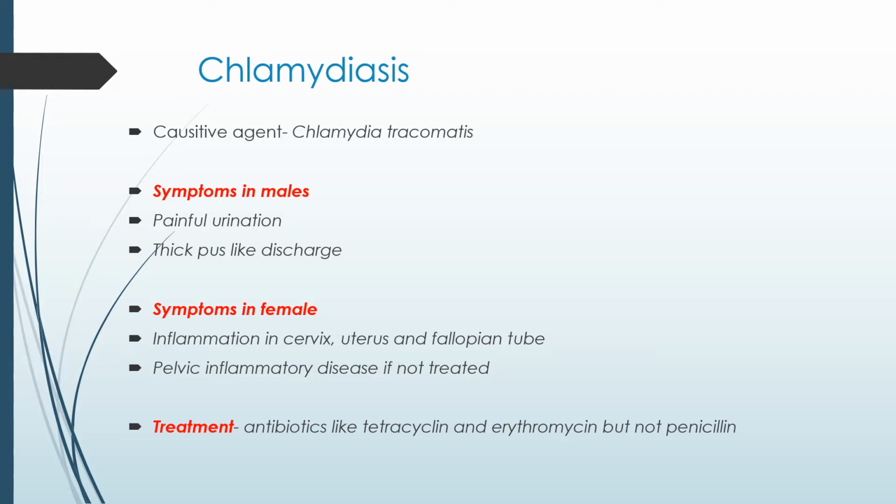Next, symptoms in females. The inflammation is seen in the cervix region, uterus and fallopian tube, and pelvic inflammatory disease is seen. That means all the pelvic region organs, including the ovaries, are affected and become painful, and this is called pelvic inflammatory disease. This can be seen if it is not treated properly.